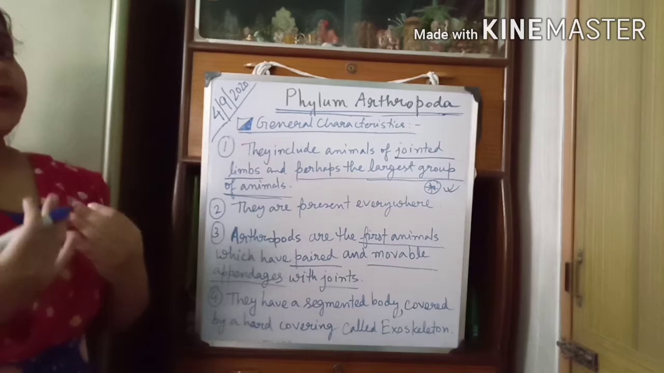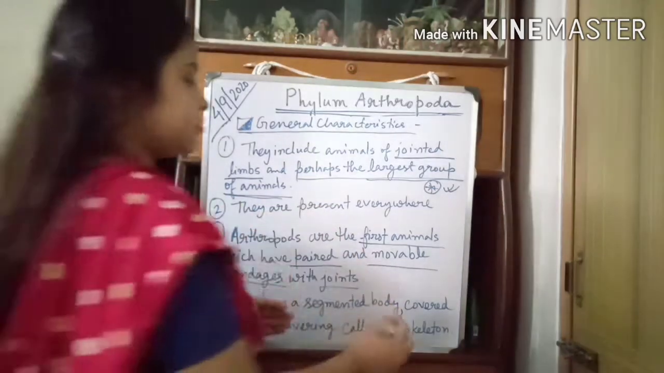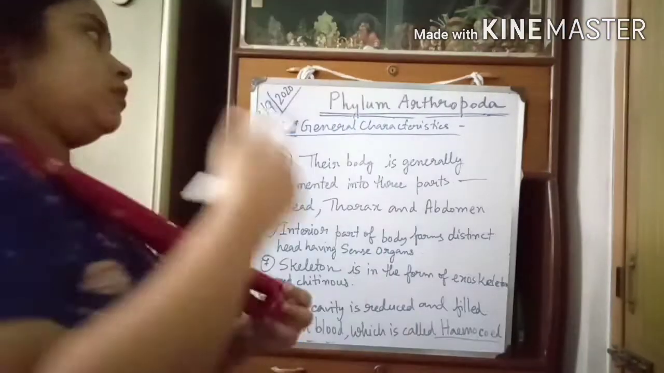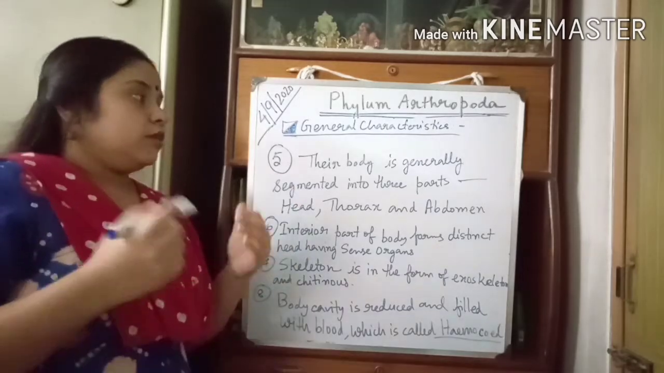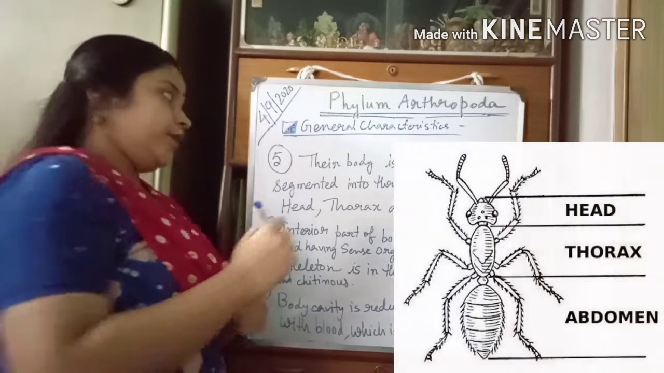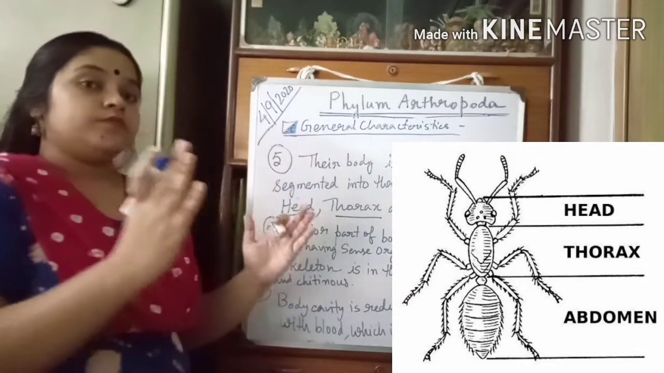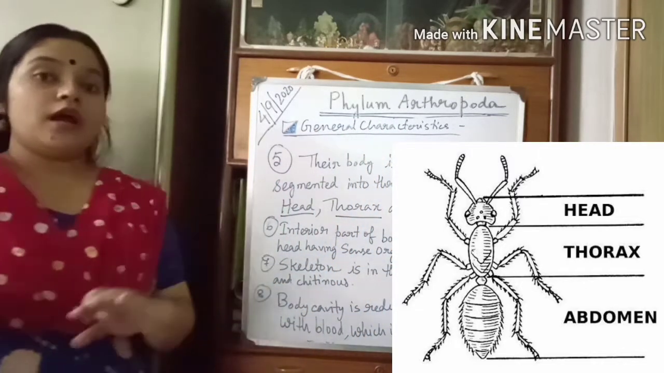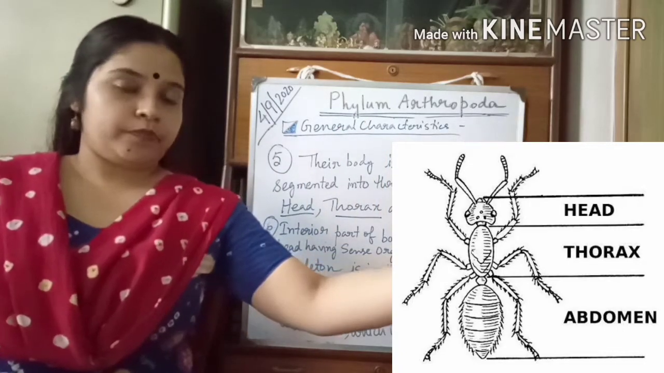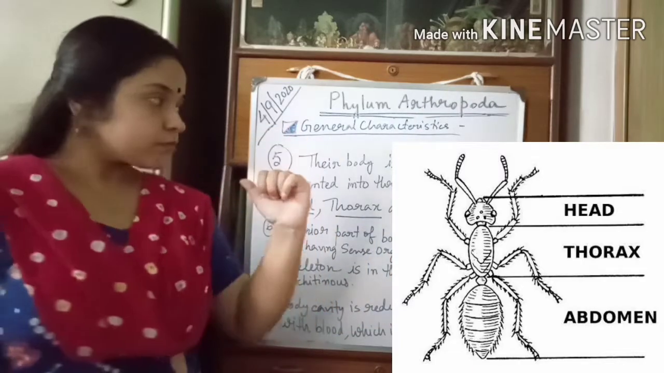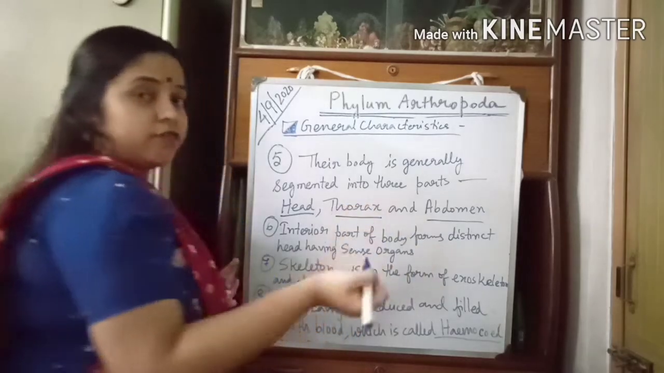They have a segmented body covered by a hard covering, and it is called the exoskeleton. The next characteristic of phylum Arthropoda is that their body is generally segmented into three parts: head, thorax and abdomen. Okay, see the picture.